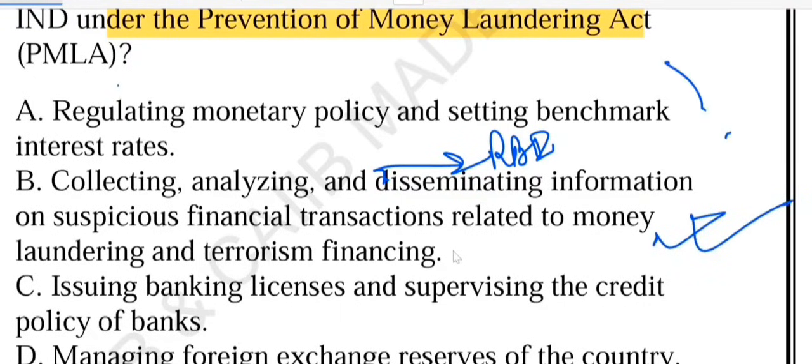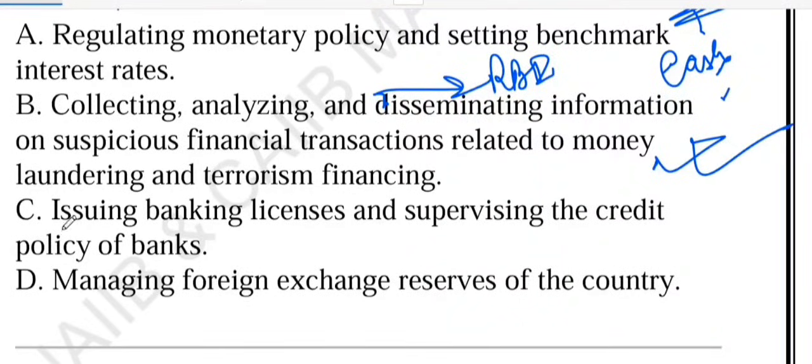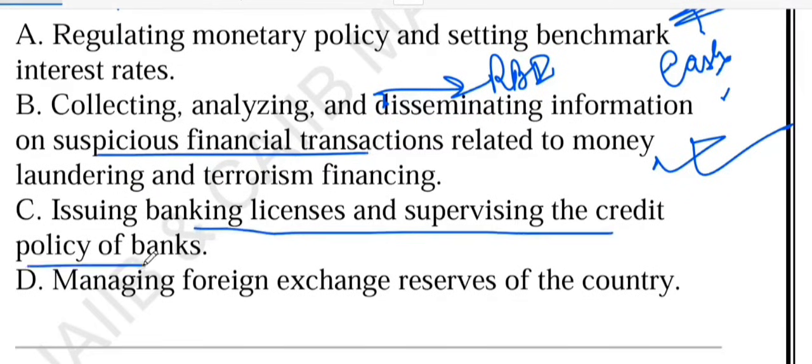Imagine a bank notices that a customer is depositing 10 lakh cash every day without any clear source. So the bank reports it as an STR, that is called suspicious financial transaction report. Right. FIU then collects it, analyzes the pattern and shares the intelligence with enforcement agencies like ED, CBI or income tax department.